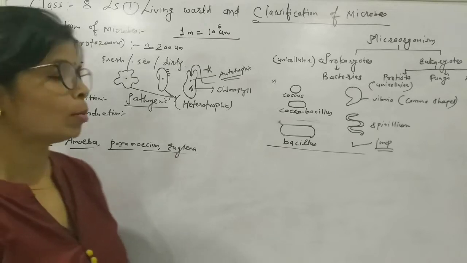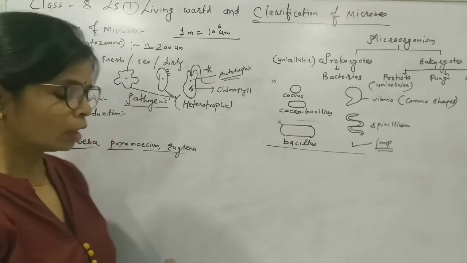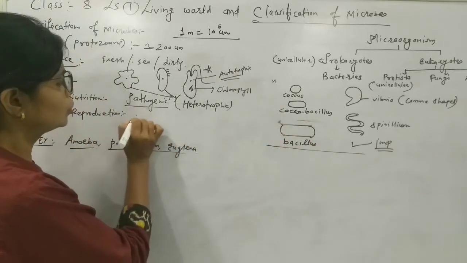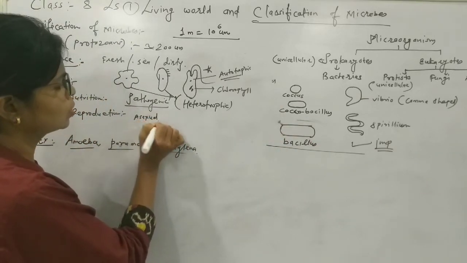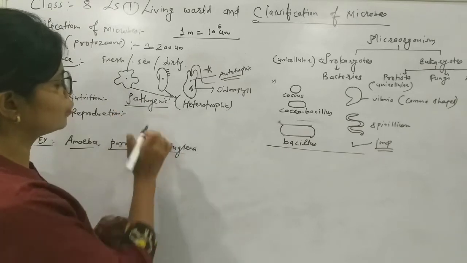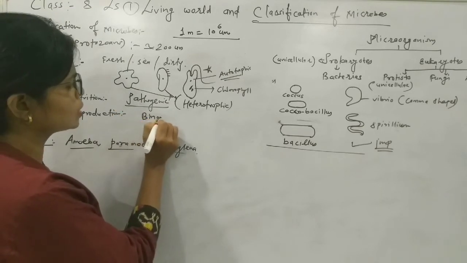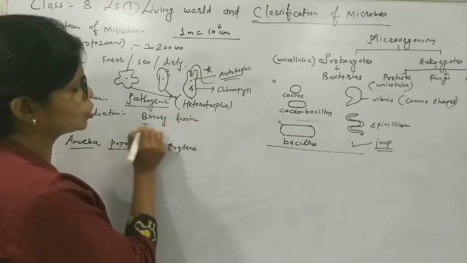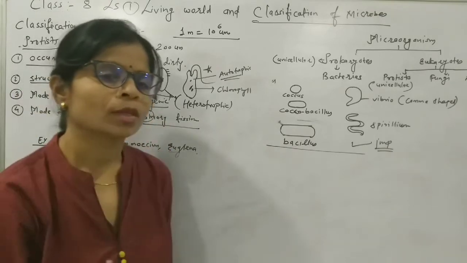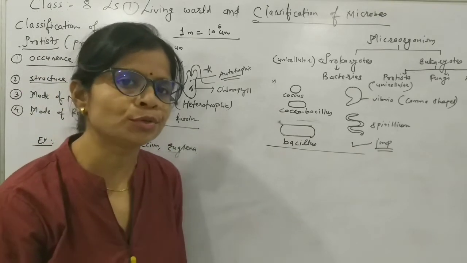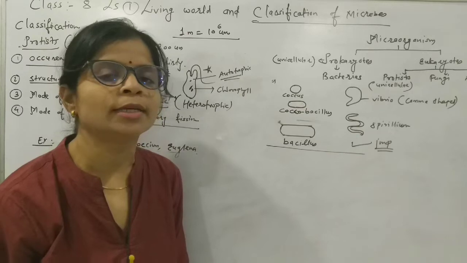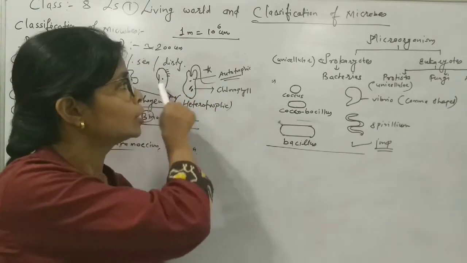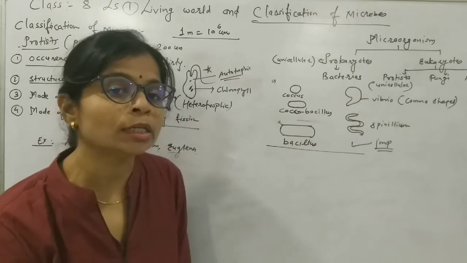Now about the mode of reproduction. Again there is simple cell division. The type of asexual reproduction is called binary fission. This is again simple cell division. The binary fission, bi means 2. The single cell divides into 2 cells. So the process is called binary fission. Now see, binary fission in all these 3 different organisms occurs in a different way.